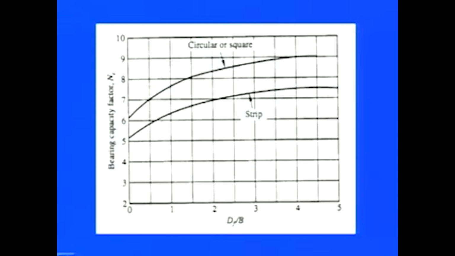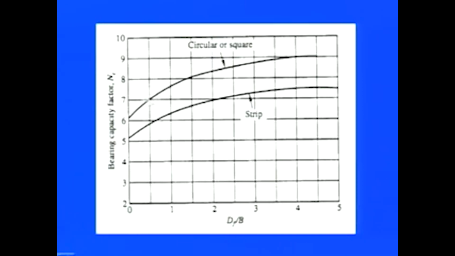Now, either we can use this graph also, by which we can find out the value of Nc for the circular or square foundation depending upon the ratio Df by B.